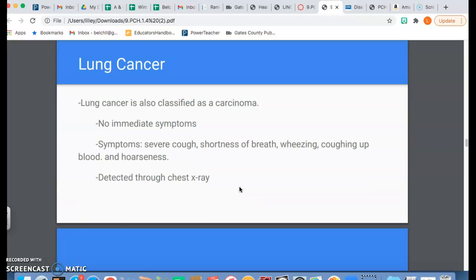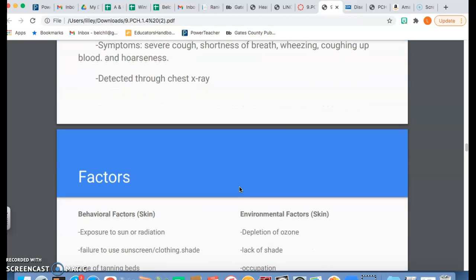Lung cancer is also classified as a carcinoma. There are no immediate symptoms, but over time, someone develops a severe cough, shortness of breath, wheezing, coughing up blood, and hoarseness that really doesn't go away. The way to detect lung cancer is through a chest x-ray.